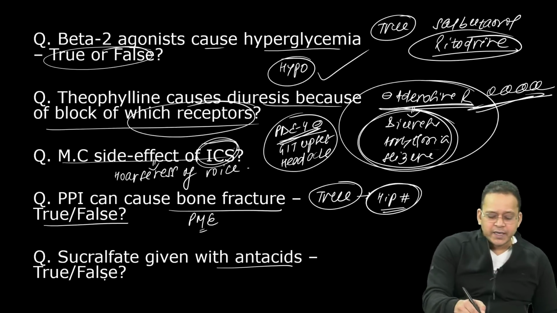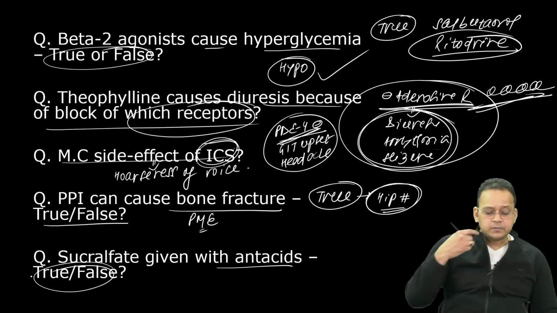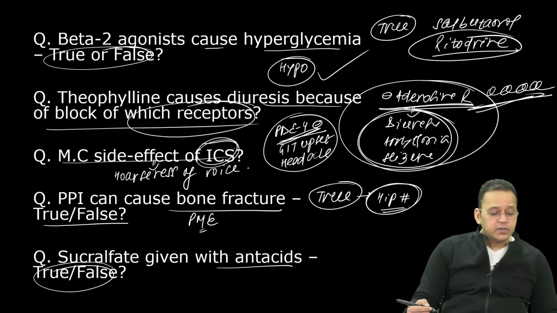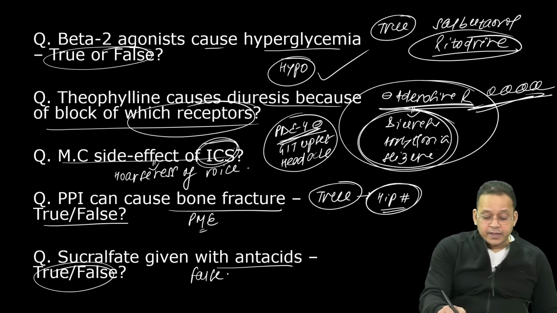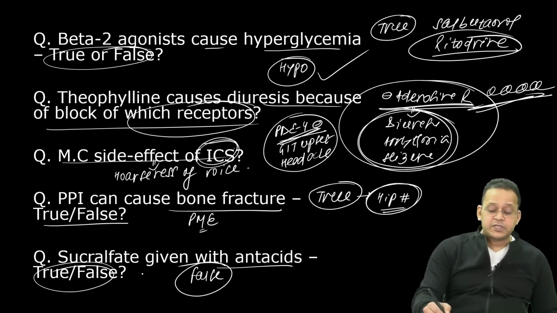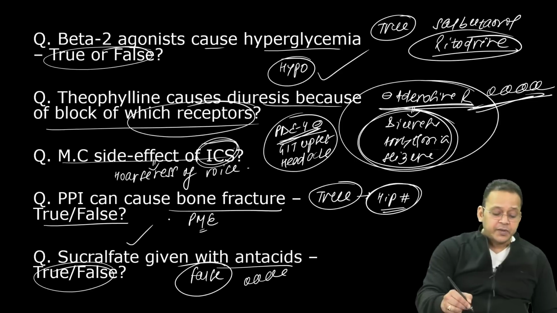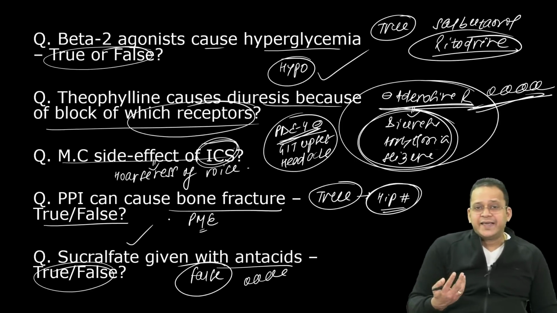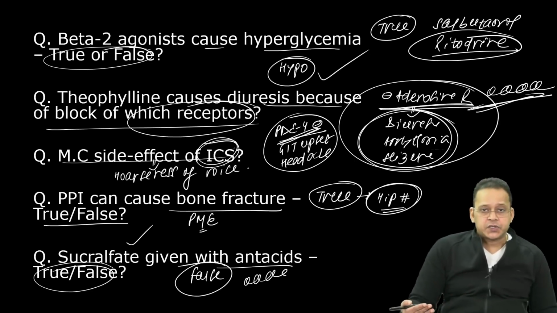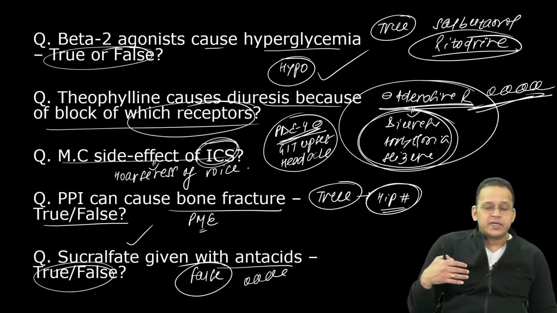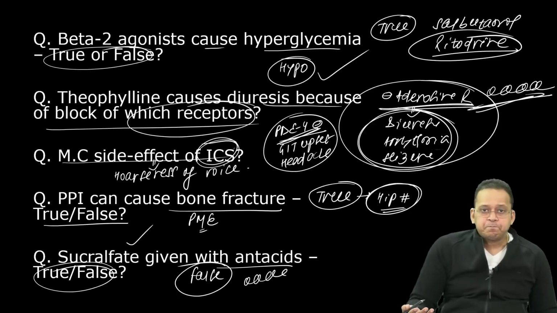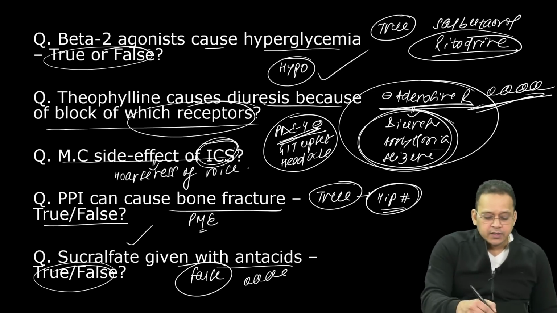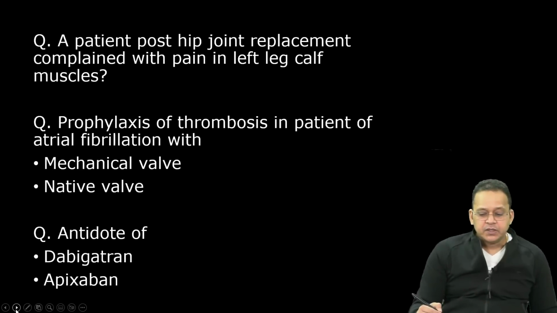Sucralfate can be given with antacids, true or false? Come on, this one. False. Excellent. Well, given the right answer, false. The reason being, इस पे सवाल आता है. The reason being, sucralfate needs the gastric acid for polymerization. अगर मैंने एंटासिड के साथ दिया तो एंटासिड क्या करेगा? एसिड को खा जाएगा. Sucralfate will not be polymerized. Right. So remember, it is contraindicated with antacid.